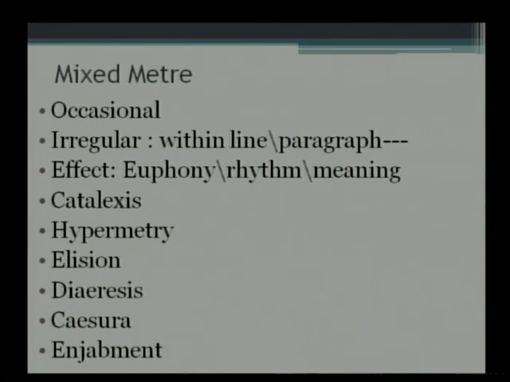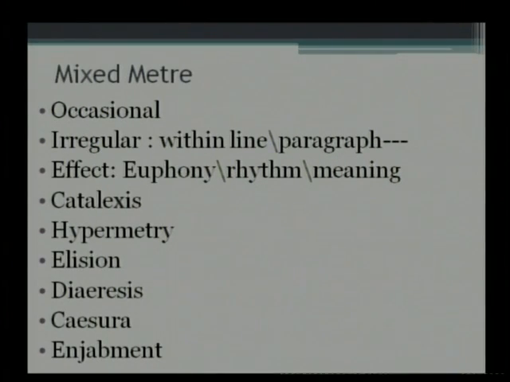I'm talking about mixed meter. My dear students, we go with the assumption that you've already understood the regular meters. Having understood the regular meters, we are going into what are called mixed meters. That is, you make a combination. There could be a dactylic pentameter followed by an iambic pentameter. Right? So this could happen. So then we call it occasional.